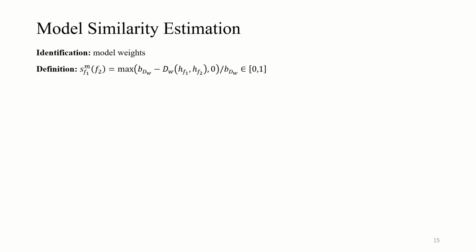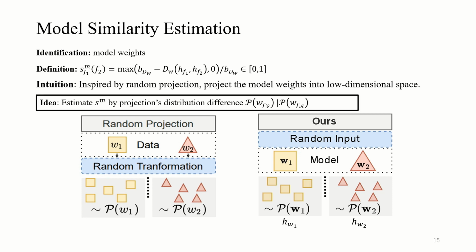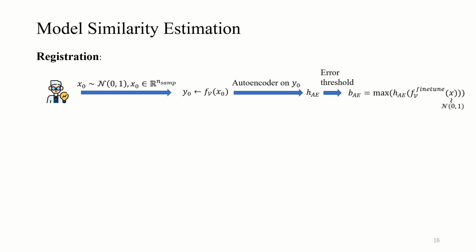Inspired by the random projection, which uses the random transformation to project data into distance-preserving point clouds, we use random inputs to project model weights. The model output of a given input depends on the inner weights, and our idea is to compare the distribution difference between two models' projection to measure weight changes. Specifically, to register model ID, the victim firstly obtains the model projection with the random input and trains an autoencoder to capture latent distribution of model projection. Then, the victim alters the model within a tiny range to determine the desired reconstruction error threshold.